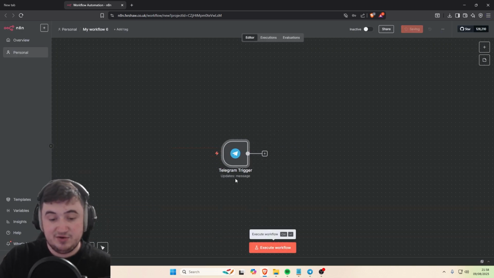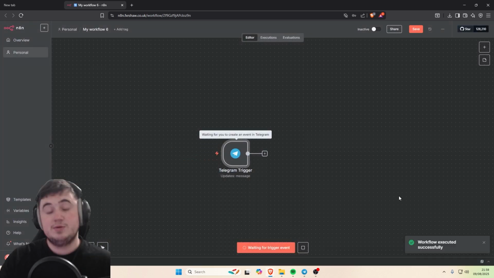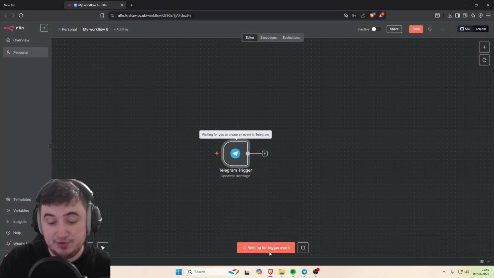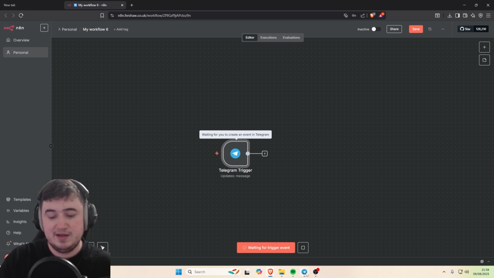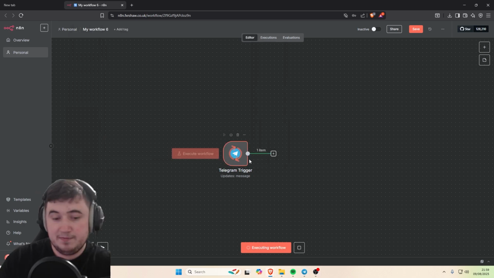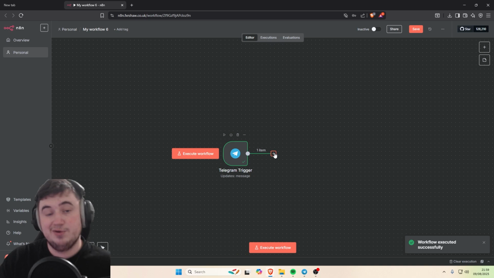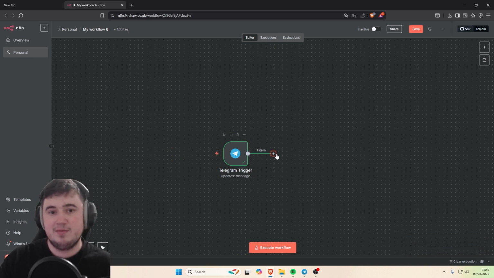So now we need to process the information that we received. If I send a message to the trigger, I need to make sure it's using the right one. It is. So once you connect to your Telegram, you want to click the execute workflow button here, and it'll say waiting for trigger event. Then you just want to send a message to the bot saying hello. It'll pop through. There, you'll see that it worked. So now you know your Telegram trigger works. So anytime you send a message to that Telegram bot, it will